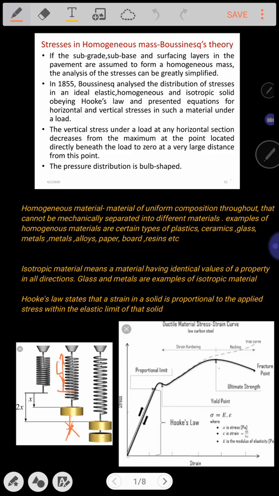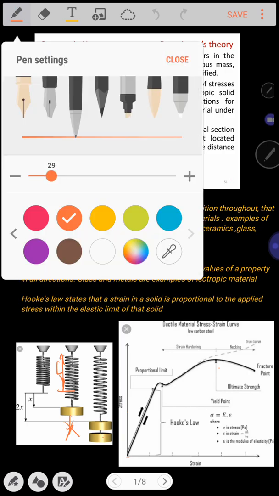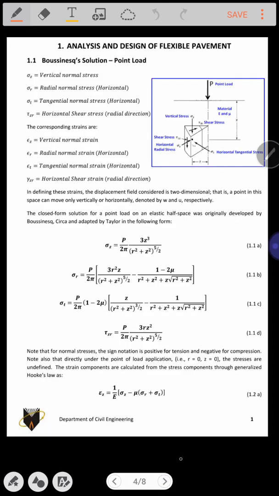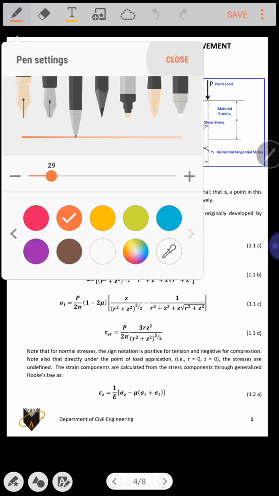Let us have the slide for determination of the stress to be calculated with the help of formula.